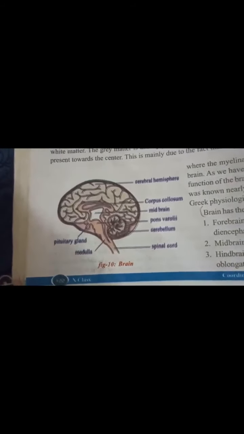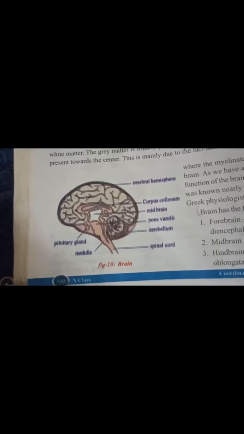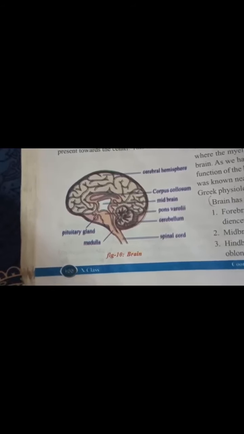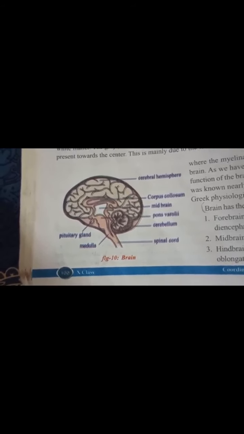It consists, as I already told you, of so many axons. Myelinated axons take place mostly in that grey colored portion. That means the corpus callosum consists of about 200 million axons that interconnect the two hemispheres of the cerebrum, the left and right hemispheres. All the axons are present here in the corpus callosum, interconnecting the two hemispheres.